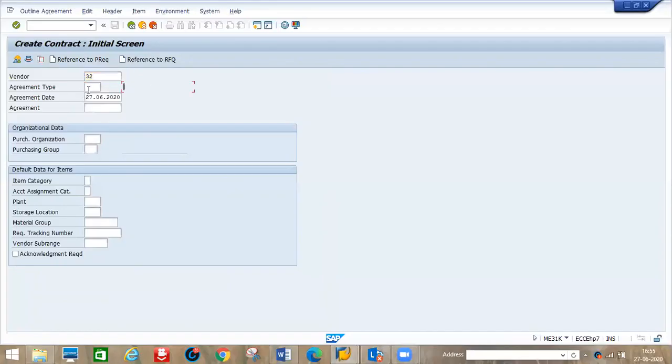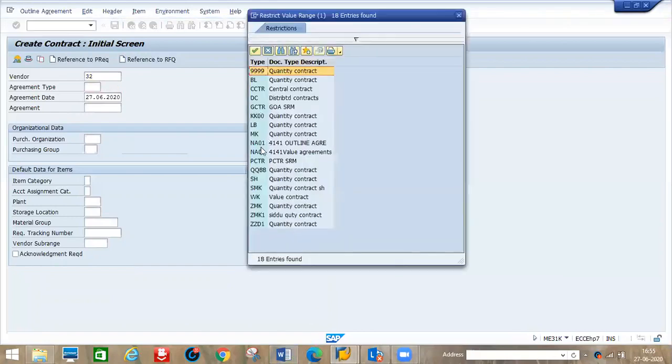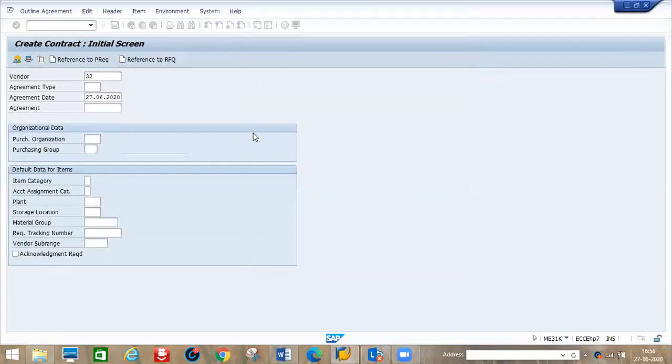Okay, agreement types are there here: WK, MK. This is the standard MK, and WK, and DC, distributor. Students have created so many document types, and we will also create some, no problem. First is MK, quantity contracts. For MK, I enter purchase organization D123, purchase group 001, and press enter.